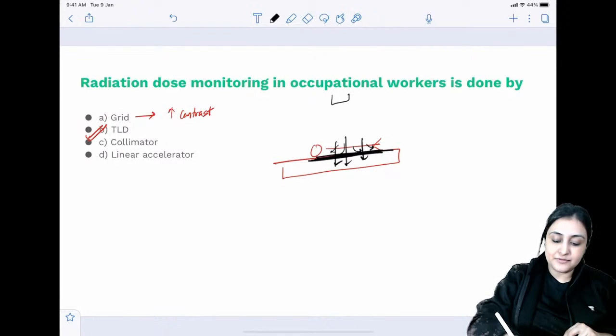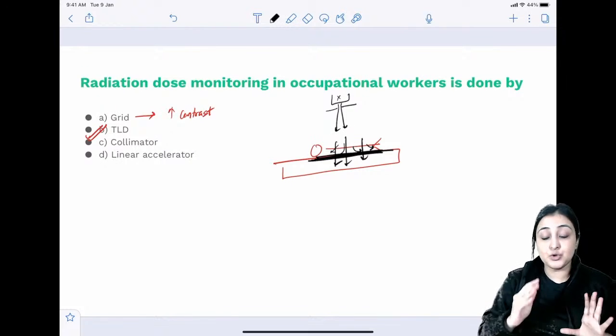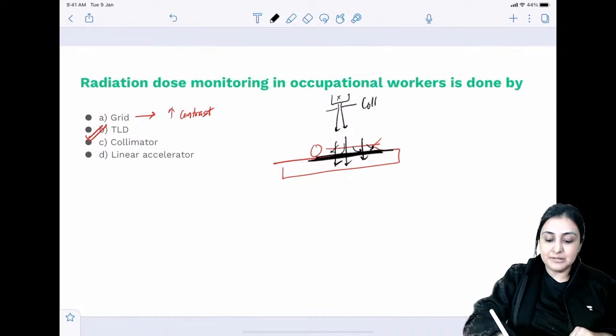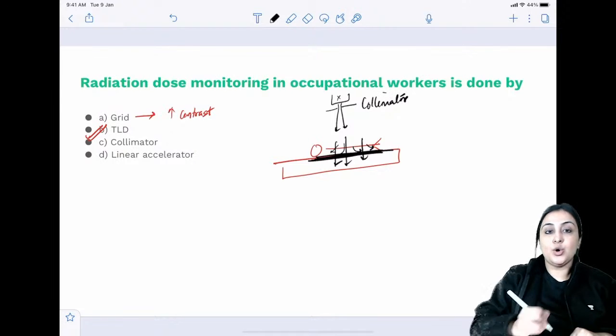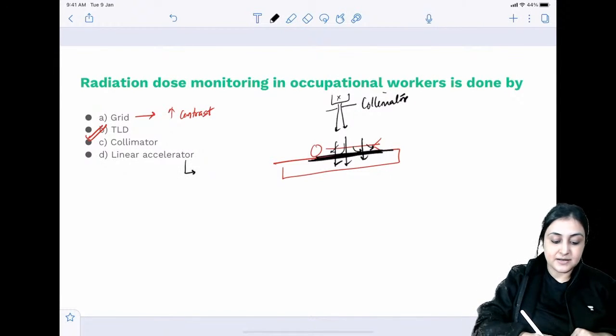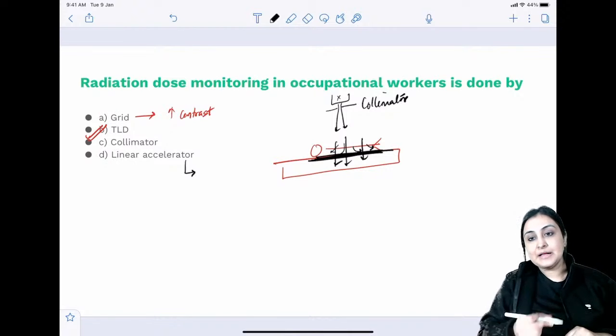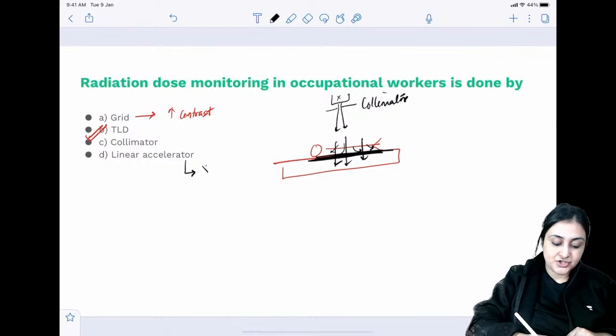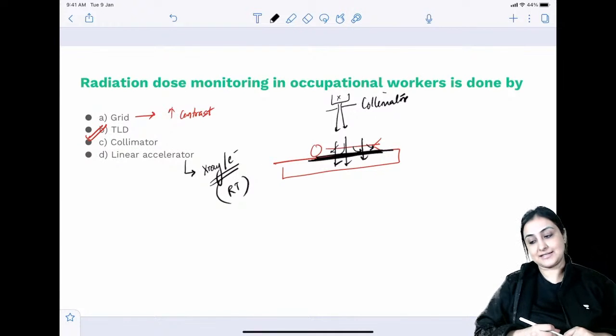Collimator: if this is the X-ray tube and I want to image the abdomen, the collimator will limit the beam to only the abdomen. So the beam limiter is called the collimator. And what is a linear accelerator? A linear accelerator is something that we use in radiotherapy. So what generates the x-rays and the electrons for radiotherapy? That instrument is called a linear accelerator.